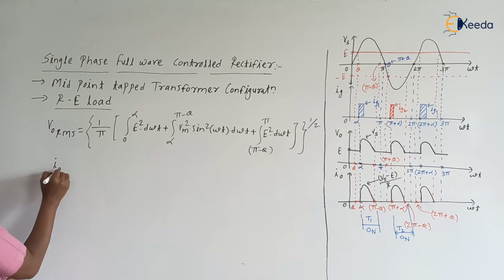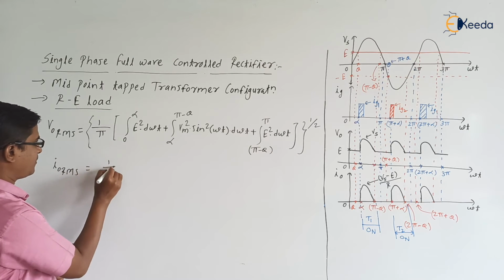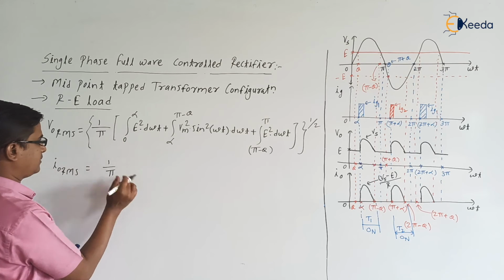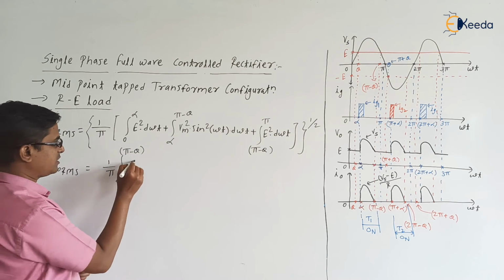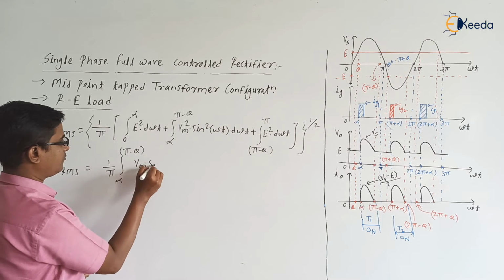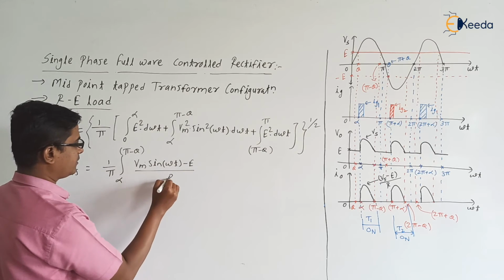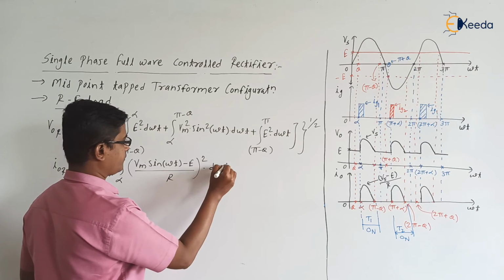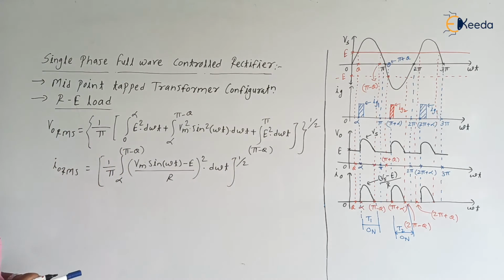I0 RMS we can write from the waveform of I0. It is 1 by pi, integration from alpha to pi minus theta, Vs minus E, so it is Vm sine of omega t minus E divided by R, bracket square into d omega t, to the power 1 by 2. Okay, so this is the I0 RMS. Next, no need to simplify it.